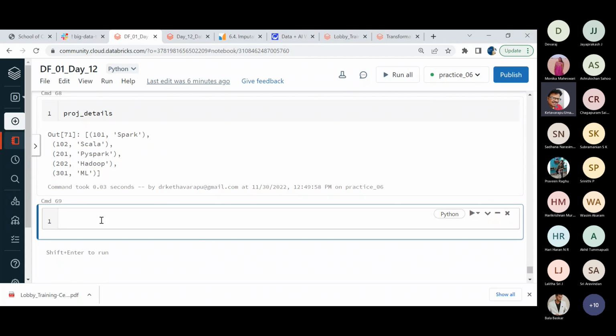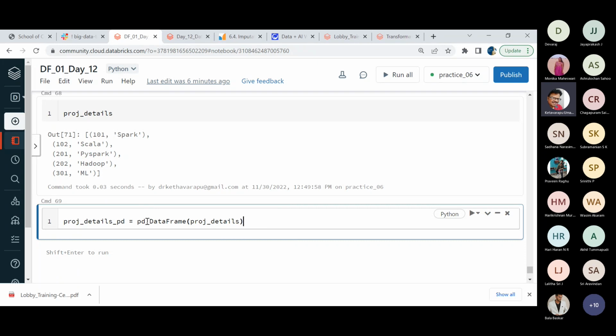What I'm doing here, guys, is I want to convert these project details into a pandas data frame, with simple pd dot DataFrame, a class where I can give the project details as an argument.